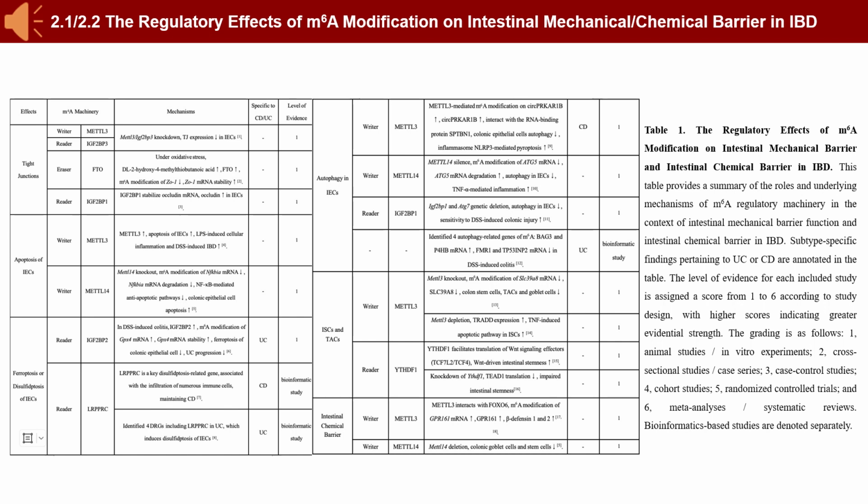For each of the four intestinal barriers, at least one corresponding table is provided. These tables are structured according to the M6A machinery and summarize the known mechanisms by which M6A modulates IBD pathogenesis with respect to that barrier. In the final two columns of each table, subtype-specific findings, i.e. those pertaining exclusively to CD or UC, are clearly marked, and the level of evidence for each reported mechanism is graded on a 6-tier scale.